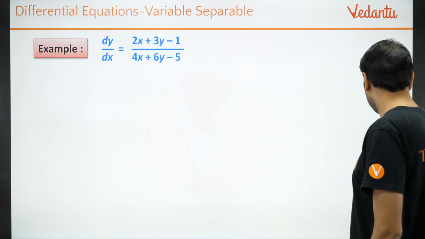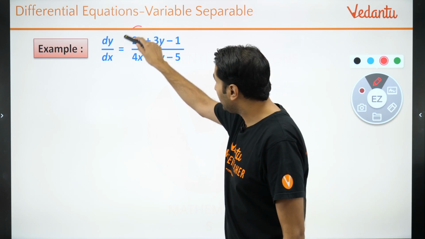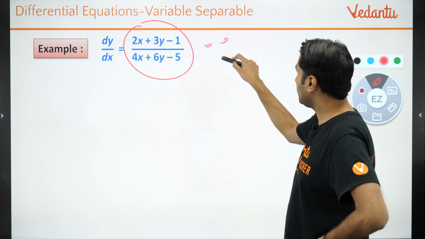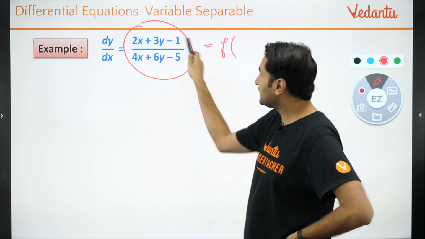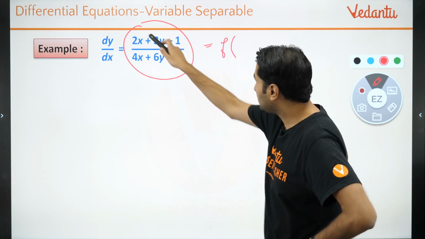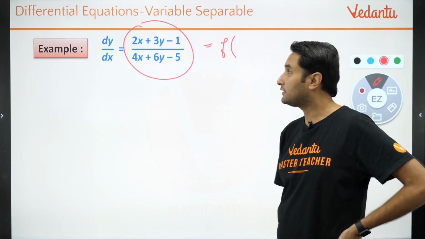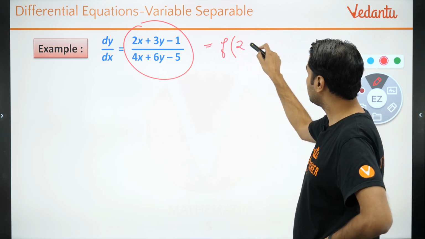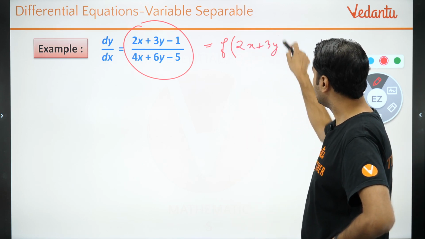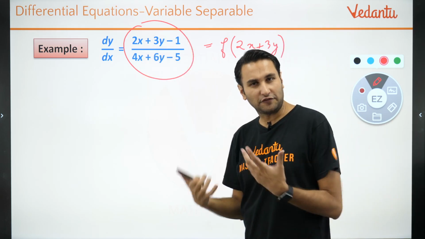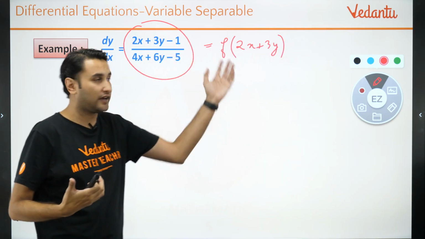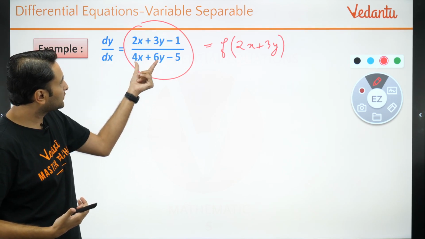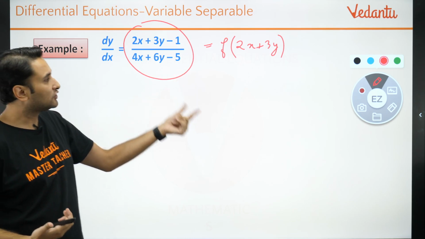Now look at this. Do you realize that this entire thing is actually a function of something repeating here? Do you see 2x plus 3y getting repeated here? You can write it like this. It is a function of 2x plus 3y in a way, because 2x plus 3y is repeating here: 2x plus 3y minus 1, 2 times 2x plus 3y minus 5. So how do we solve it?